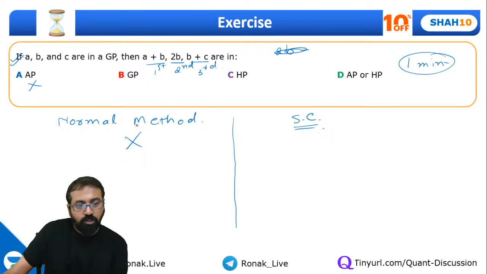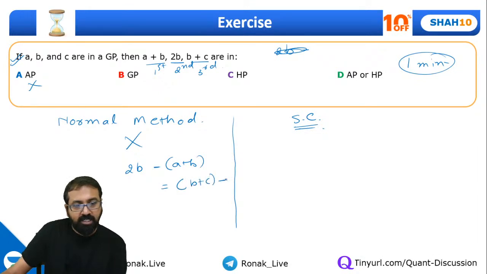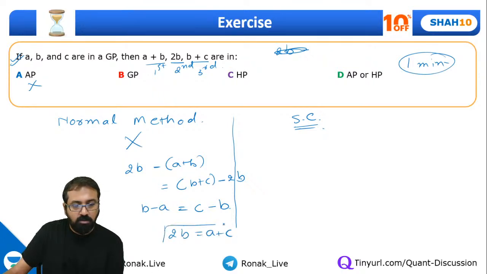So for this to be an AP, 2B minus (A plus B) should be equal to (B plus C) minus 2B. Just solve this. What are you getting? You will get B minus A is equal to C minus B, or 2B equal to A plus C.